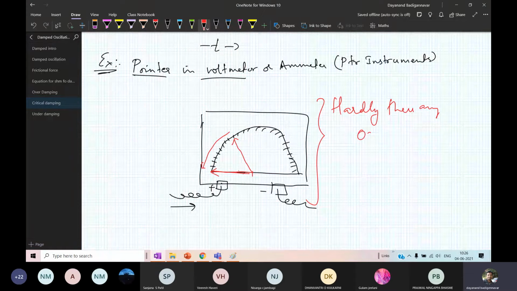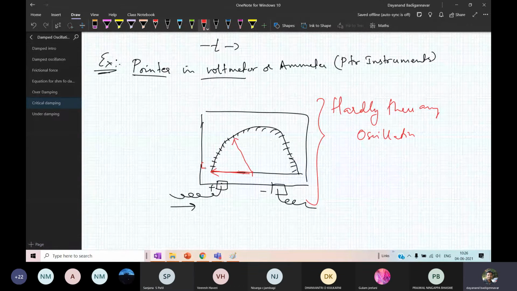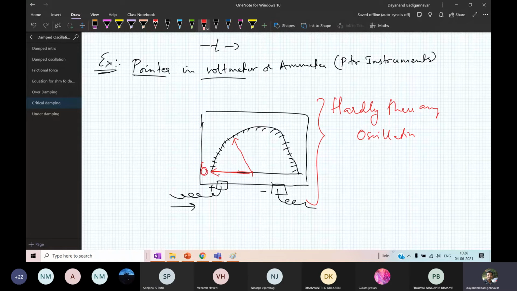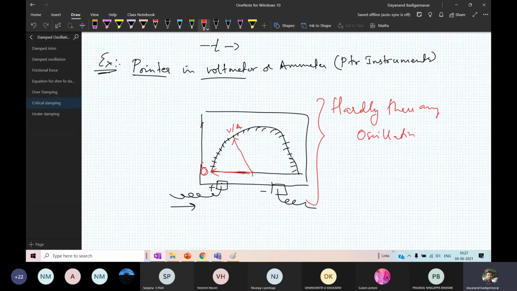Why? Look here, the pointer was at point A initially. This is the zero position. As you pass the current, the pointer will show a certain value of voltage or current, and after that it comes back to its original position.